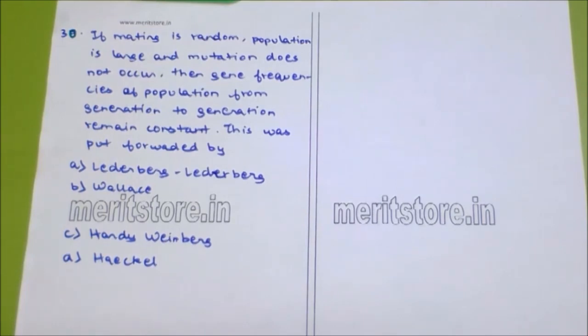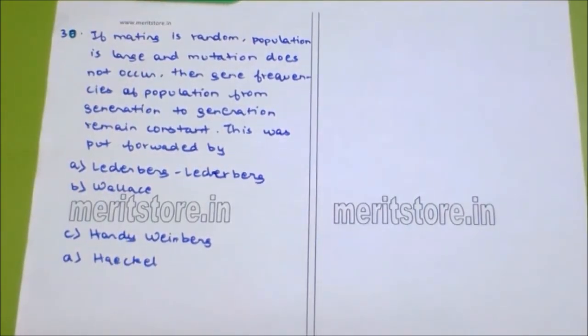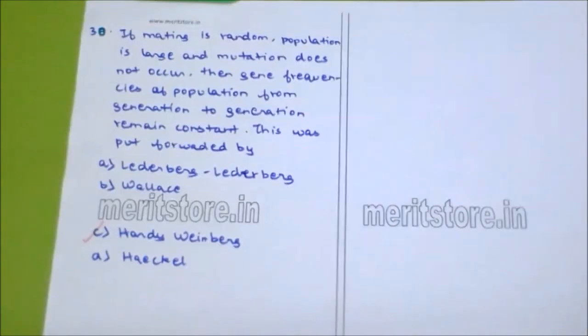So the answer is Hardy-Weinberg principle. This principle states that gene frequencies remain the same from generation to generation unless disturbed by factors like mutation, non-random mating and genetic drift. So the answer is Hardy-Weinberg. Thank you.